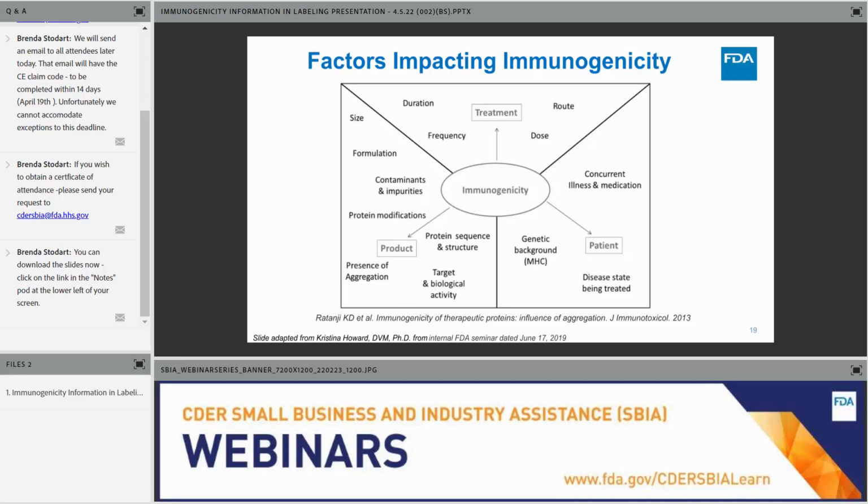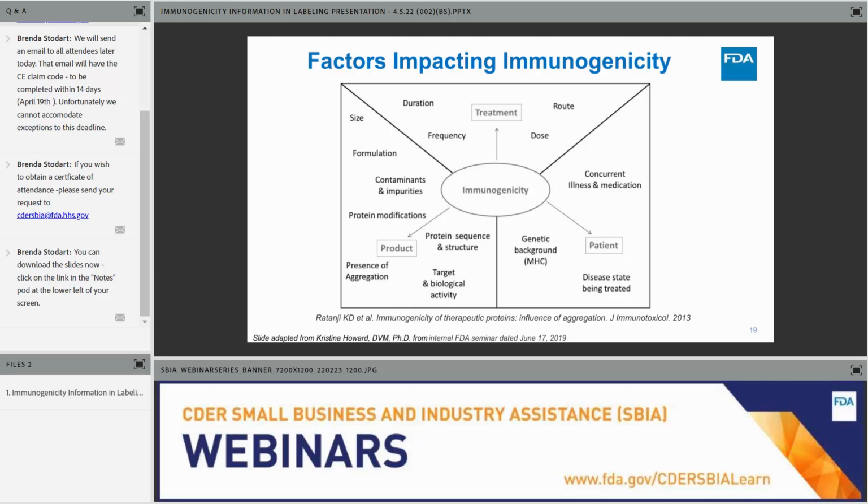Treatment factors can include dose, route of administration, such as intravenous, subcutaneous, or oral, and frequency of the dosing: is it given daily, is it given monthly? They also include the duration of the treatment, how long the treatment will be received, specifically, is it a long-term treatment, a short-term treatment, will it be given to the patient indefinitely?